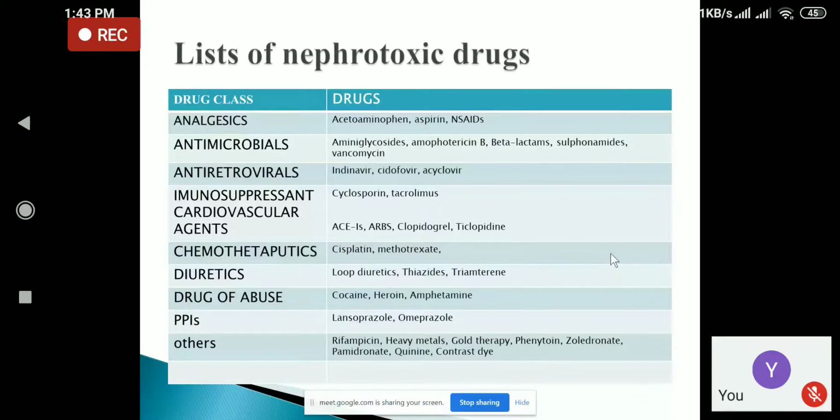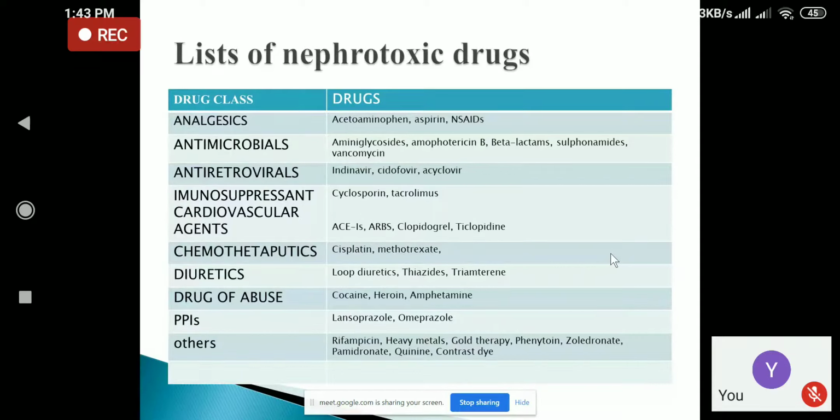Another group is antimicrobial drugs like aminoglycoside, amphotericin B, beta-lactam antibiotics, sulfonamides, and vancomycin. Antiretroviral drugs like indinavir, cidofovir, acyclovir, and immunosuppression drugs like cyclosporin and tacrolimus. Cardiovascular agents like ACE inhibitors, ARBs, clopidogrel, and ticlopidine, and chemotherapeutic drugs like cisplatin and methotrexate can cause nephrotoxicity, and diuretics like loop diuretics, thiazide diuretics, and triamcinolone can cause nephrotoxic effect.